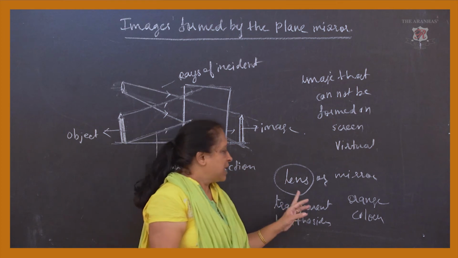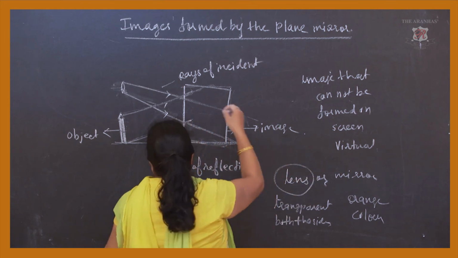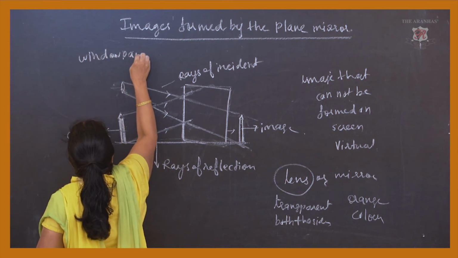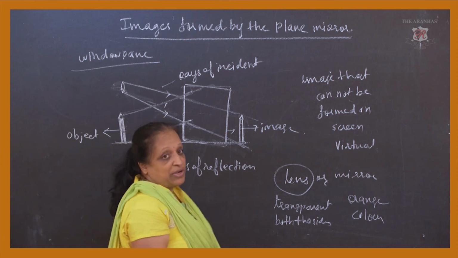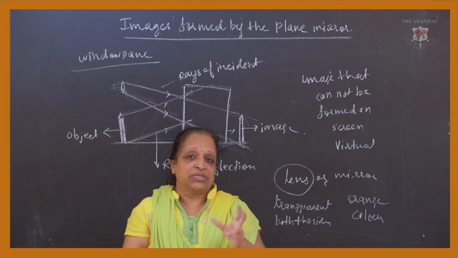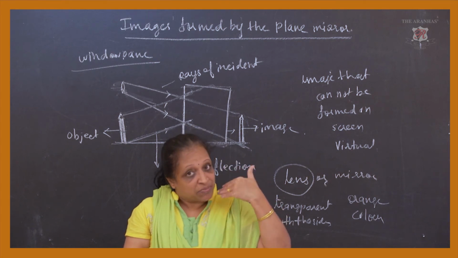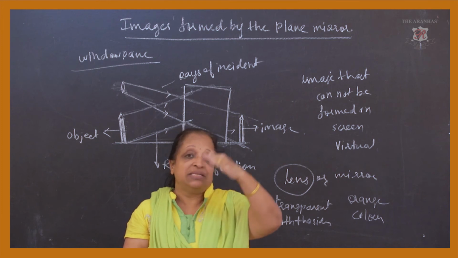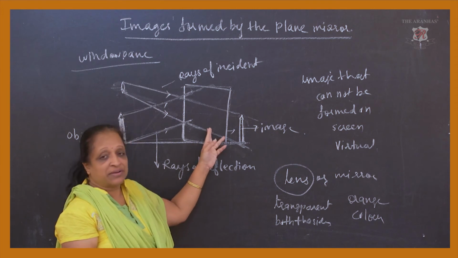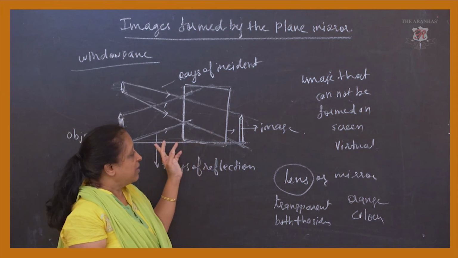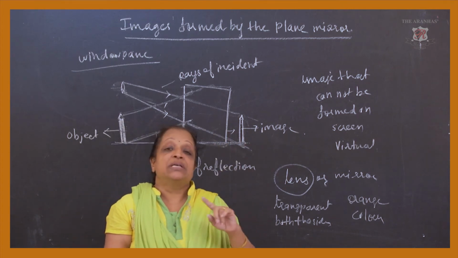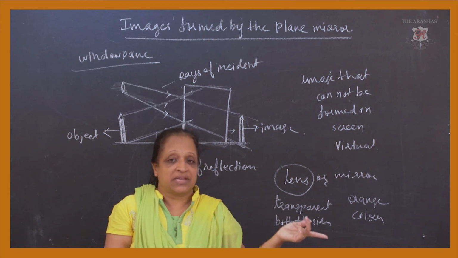It is happening so because the window glass which is there in the house is not colored from one side, but it is transparent from both sides. And then what happens is that light is passing through it, and the image formation is taking place behind the window, as we have seen with a mirror. So here the image is behind the screen, we can say. Here we can use the term screen, behind the screen.